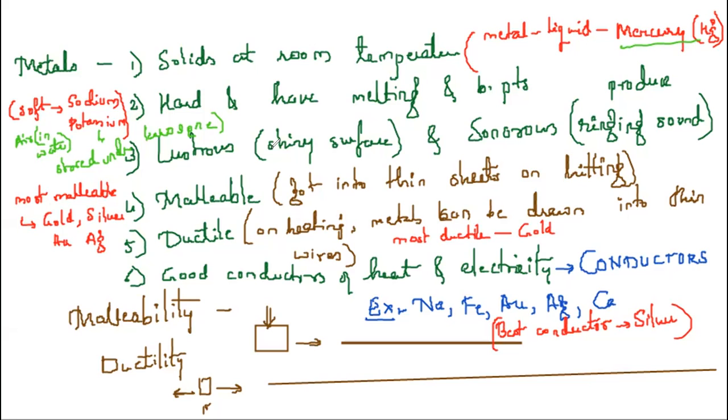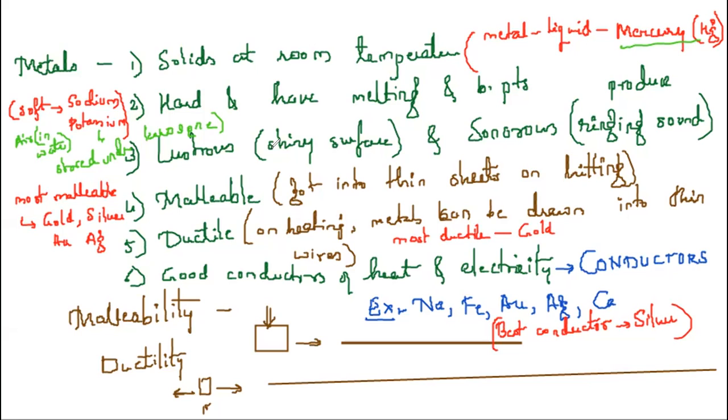Being sonorous, they produce ringing sound. Therefore, temple bells and all are made up of metals only. Malleable: when you hit them, when you hammer them, you get them into thin sheets. This property is called what? It is called malleability, right?